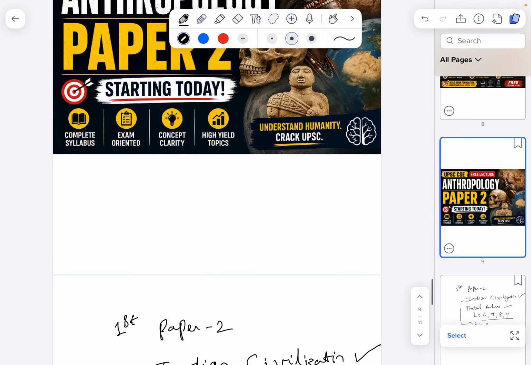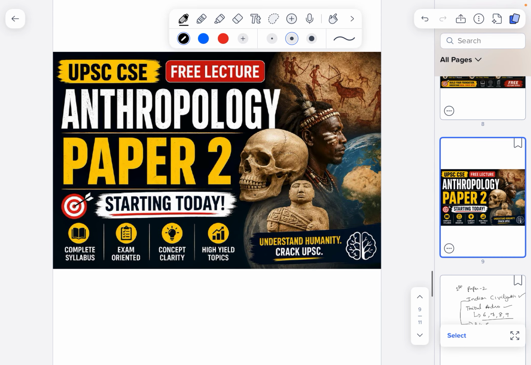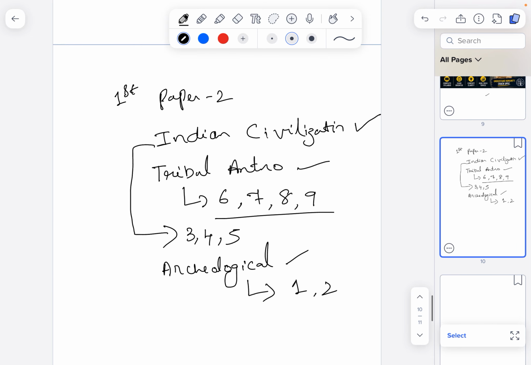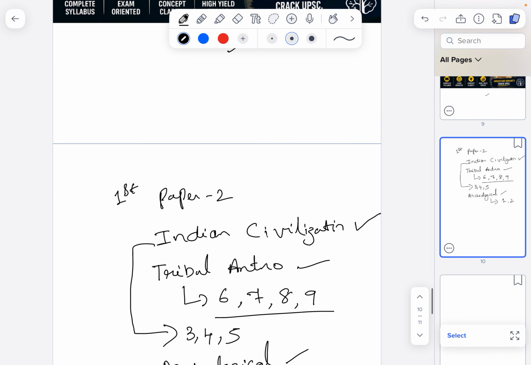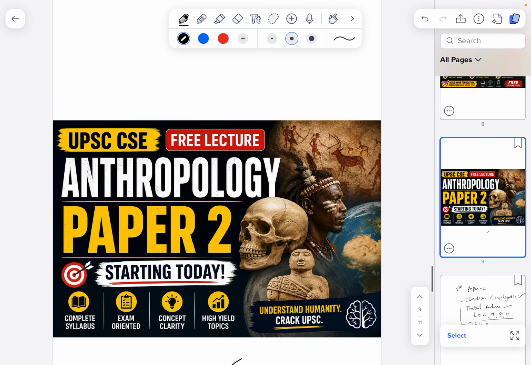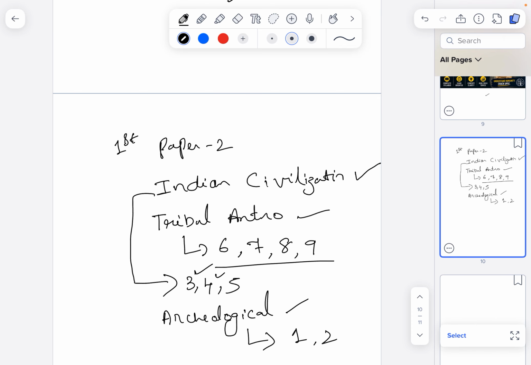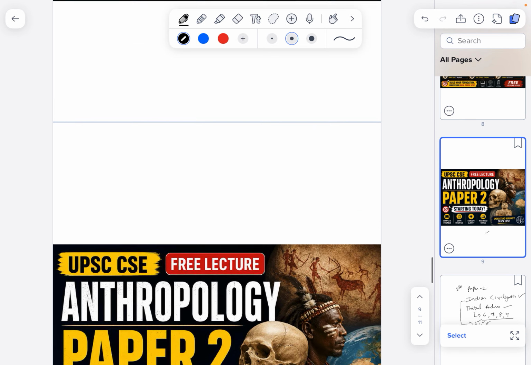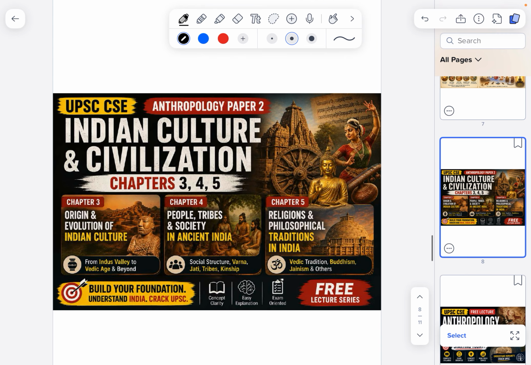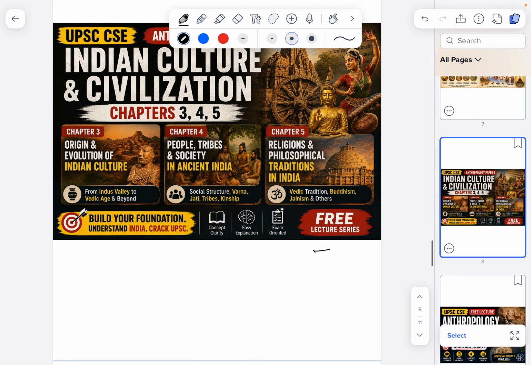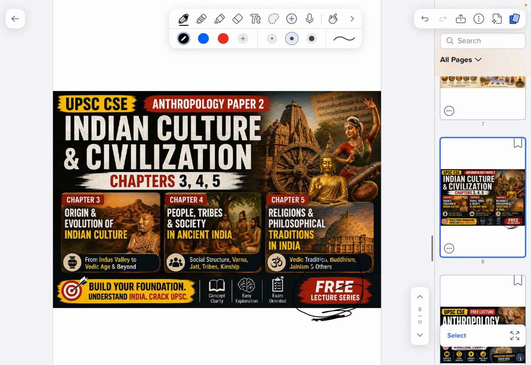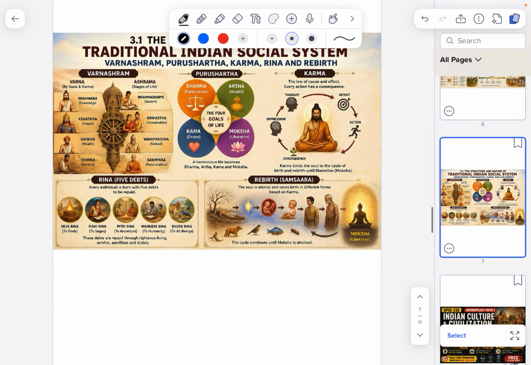Then I want to give a brief introduction about how it will be carried out, what topics we will be talking about in Indian civilization, how many chapters there are, what chapters 3, 4, and 5 are, and what the subtopics are. And I would like to tell you it's completely free. I just want to give this to all the hardworking UPSC aspirants. Okay, let's start.